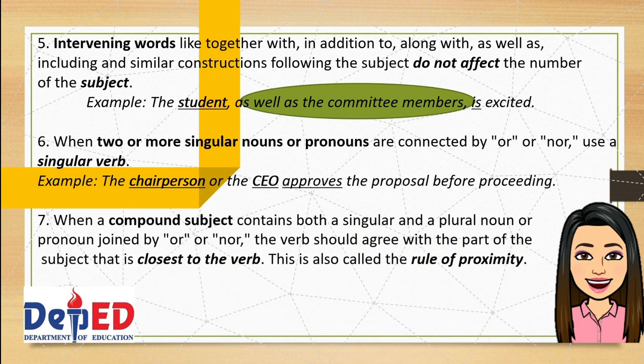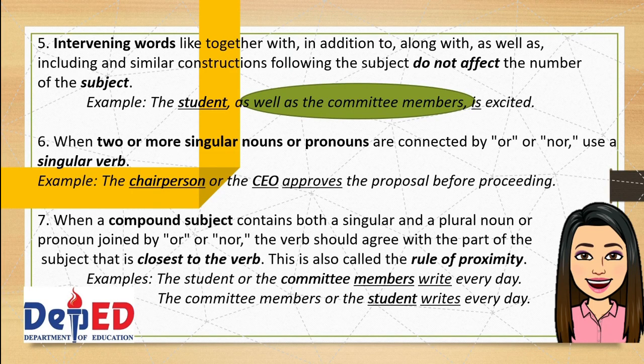Rule number 7. When a compound subject contains both a singular and plural noun or pronoun joined by or or nor, the verb should agree with the part of the subject that is closest to the verb. Thus, this is what we call the rule of proximity. Let's have some examples.